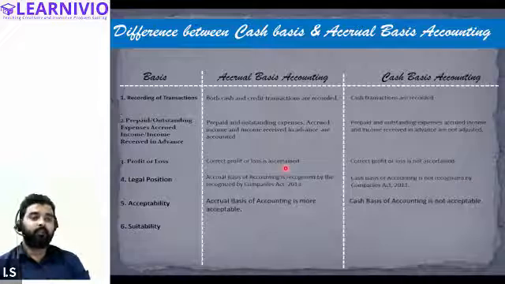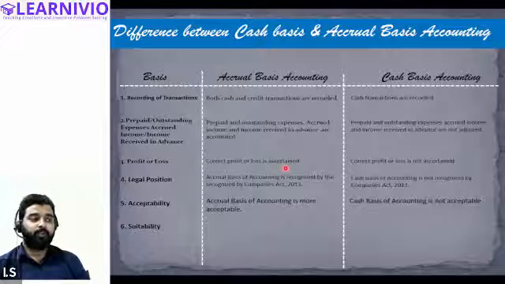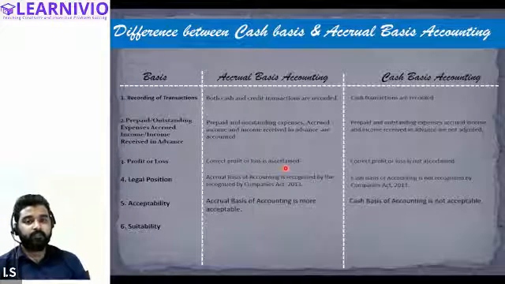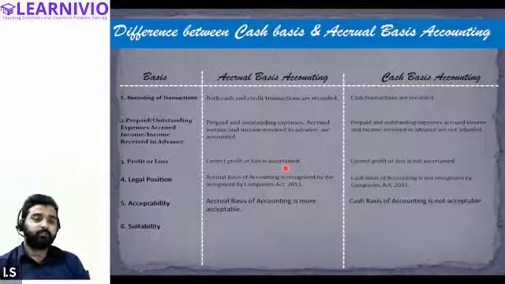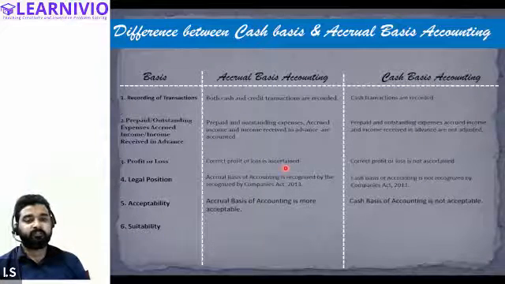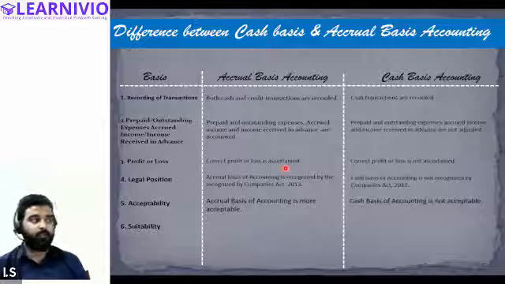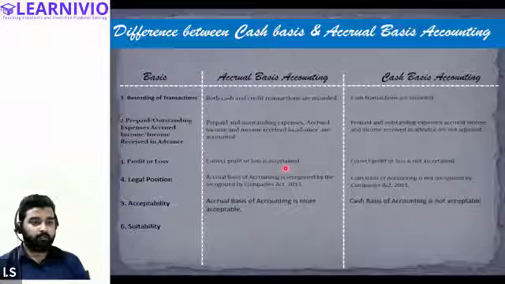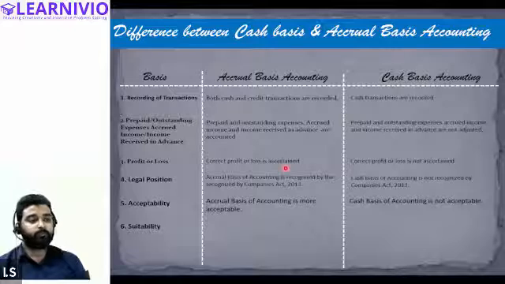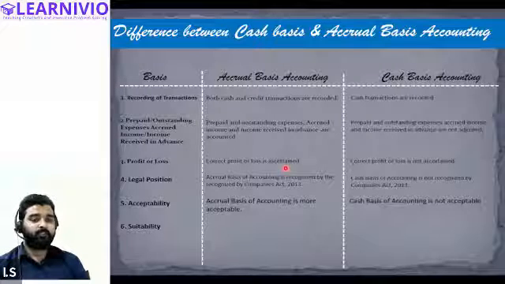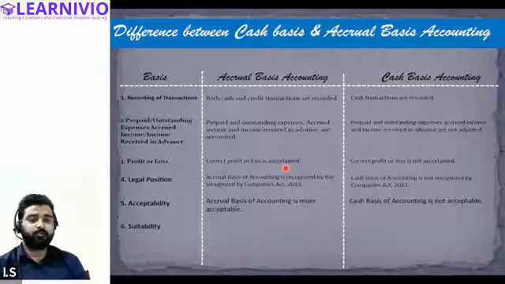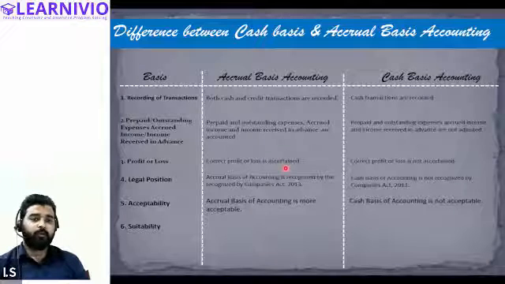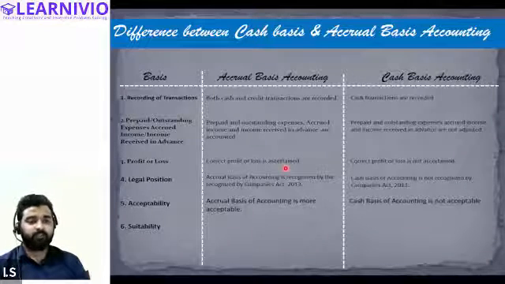For example, suppose you want to invest in a particular company. Let's say there are 10 companies, and out of these 10 you have to decide in which company you will be investing your capital. In order to decide, you must be interested in understanding their accounts.